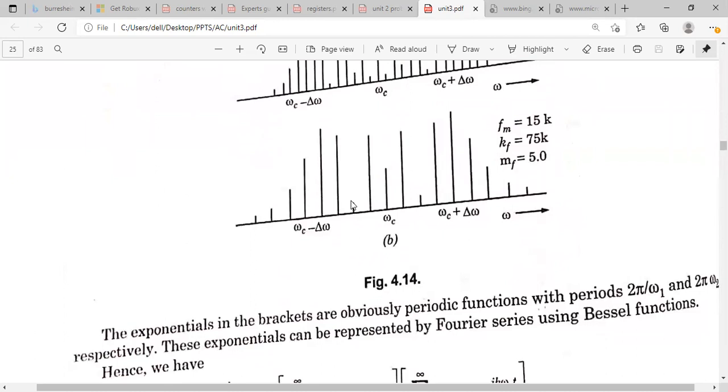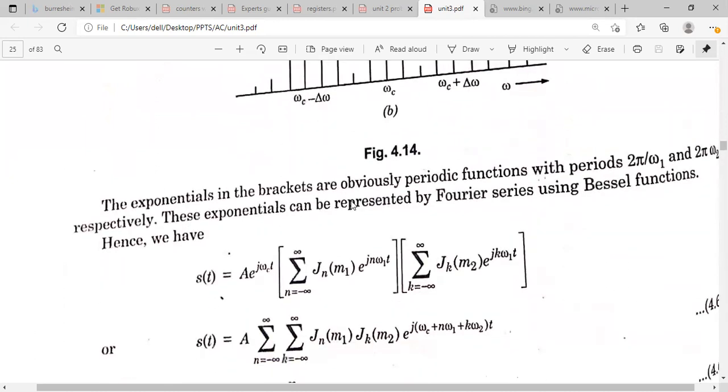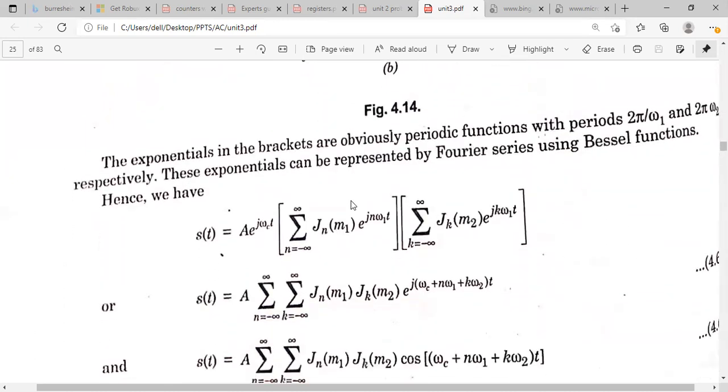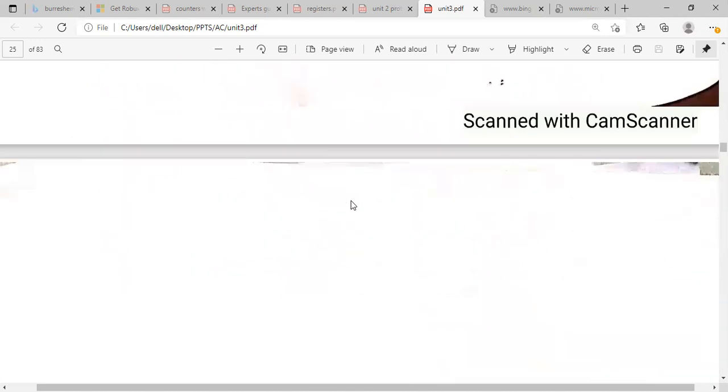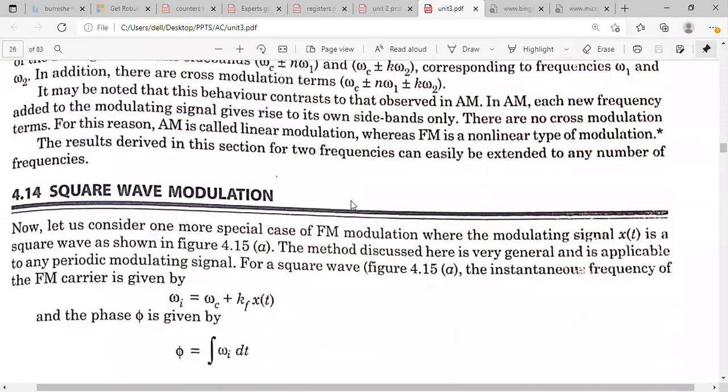Depending on the modulation index, the number of sidebands will vary. For example, for wideband FM, you can represent it as a periodic function, right? So we get Bessel functions with the argument of the modulation index. In a similar way, you can write.